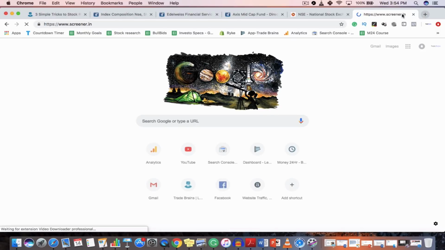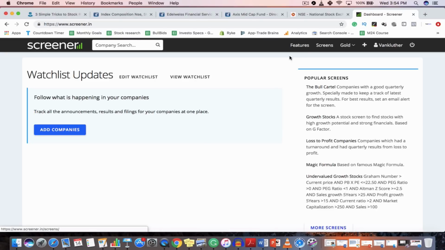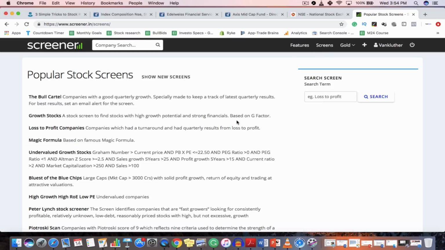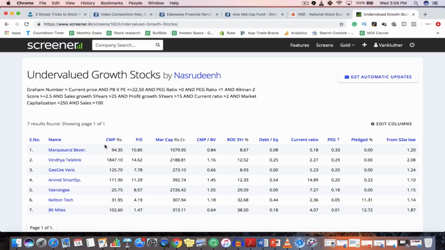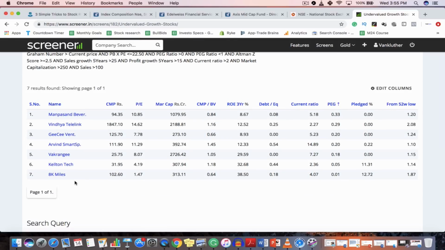And the third is, you can go to screener.in. It's also a financial website in India, and you can click on screens. Screens are generally a category of stocks. So for example, if you want to invest in undervalued stocks, you can look at the undervalued growth stocks on the Screener website. If you click on this link, undervalued growth stocks, it will open a list of all the companies that, according to their analysis, are undervalued.